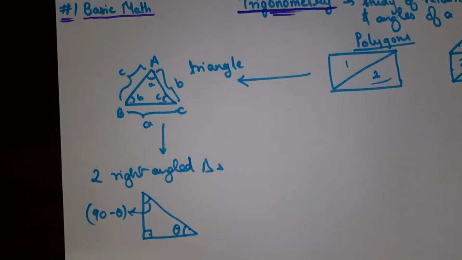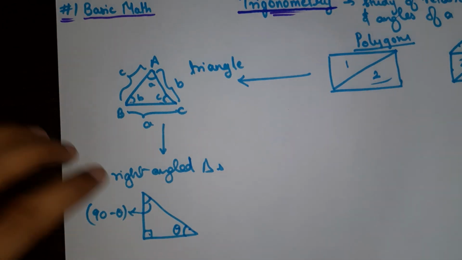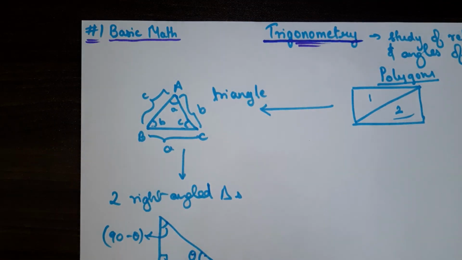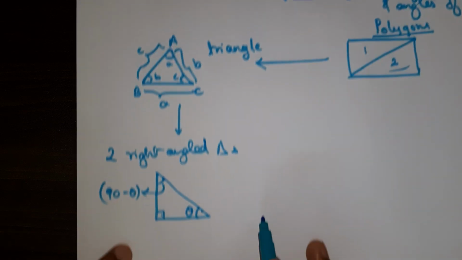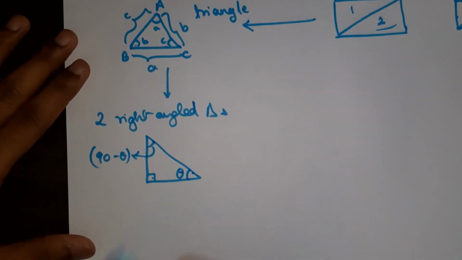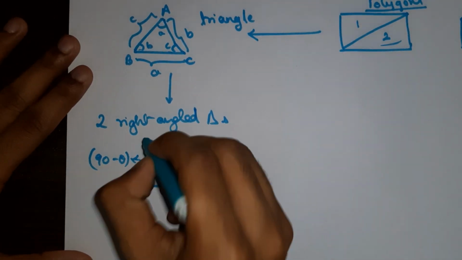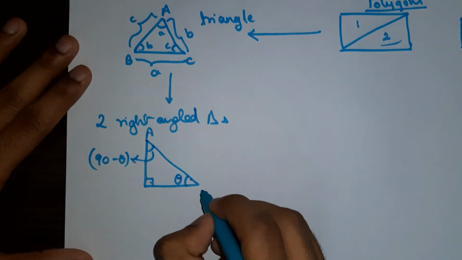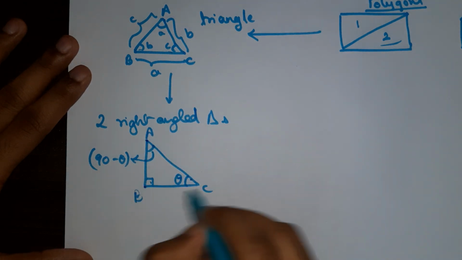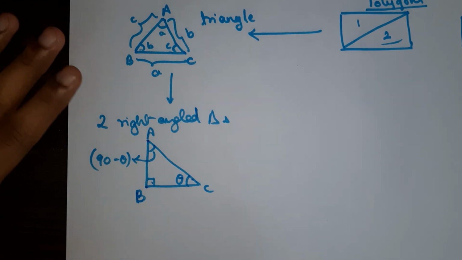Okay, and just like we named a general triangle, we are naming a general right angle triangle. And let's say this is ABC.